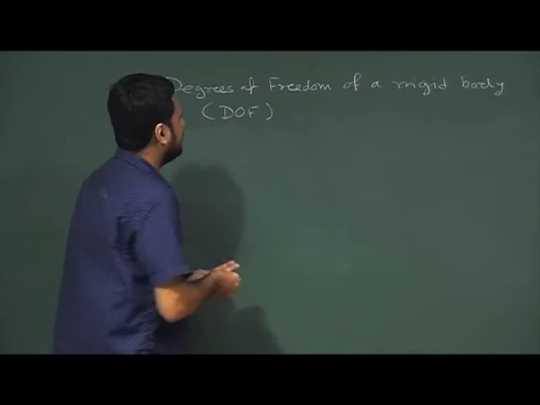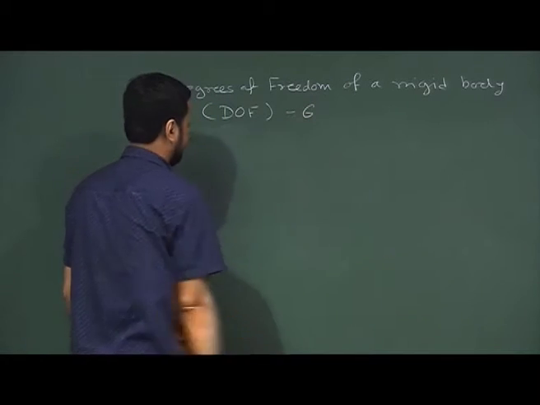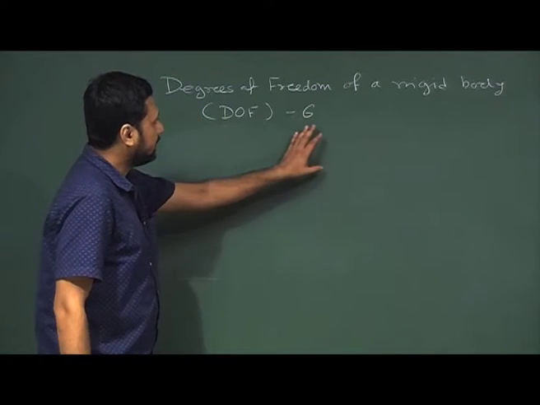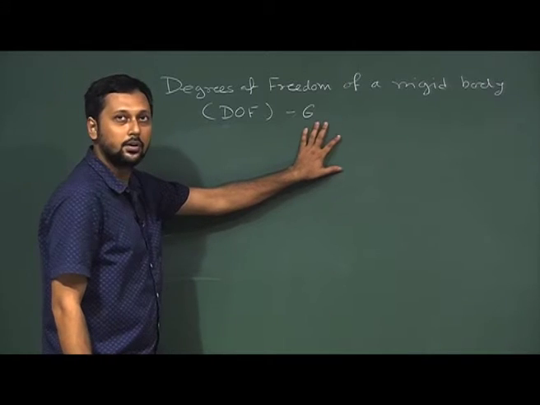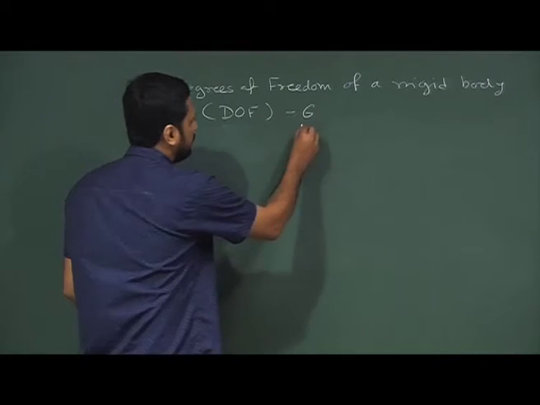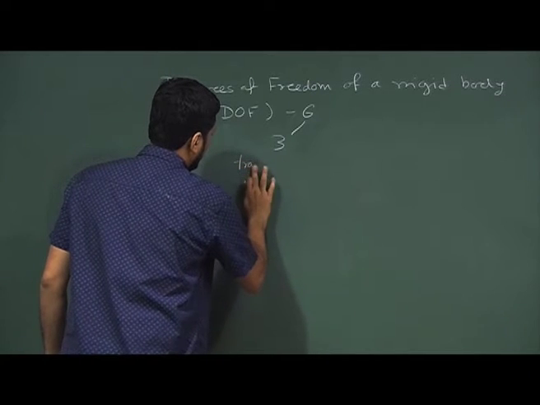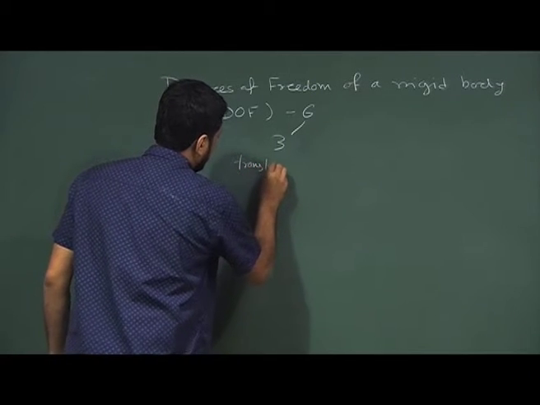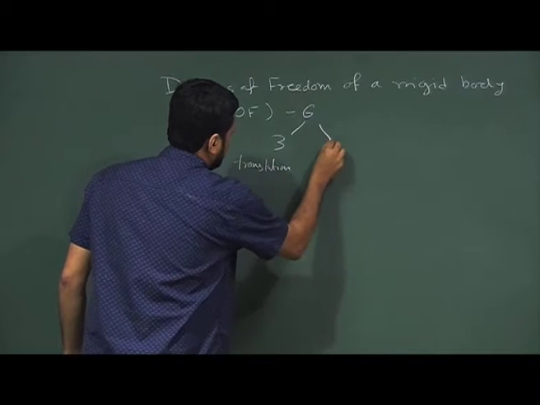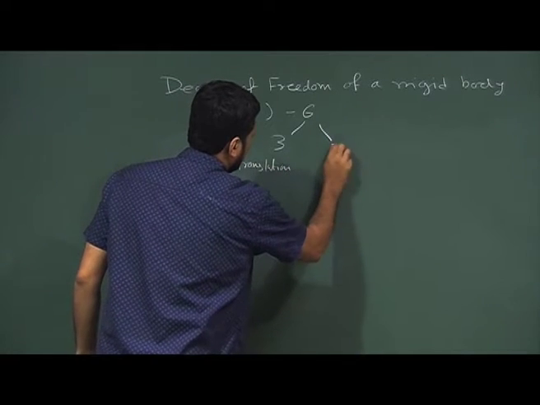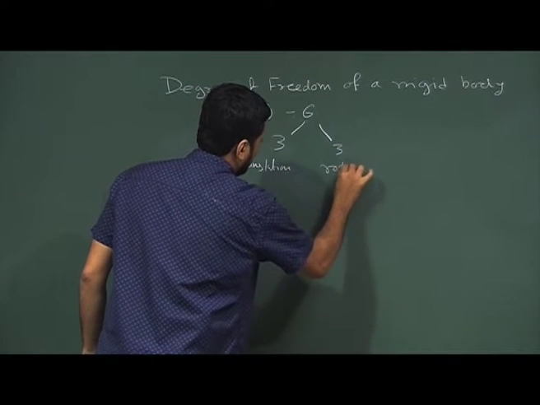Now, the total degrees of freedom is 6, and out of that 3 go in order to describe the translation, and 3 go for rotation.